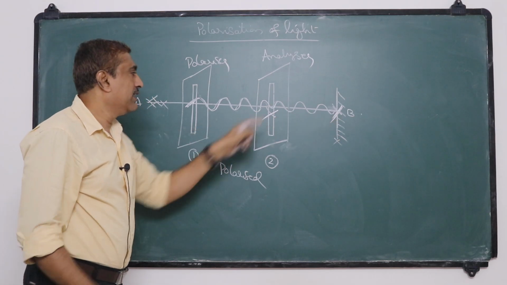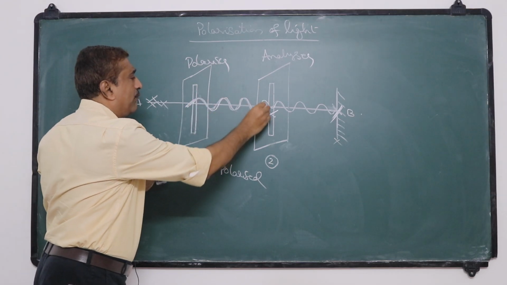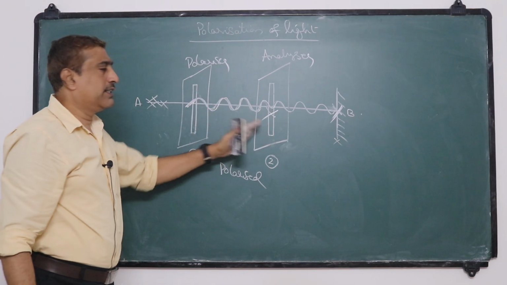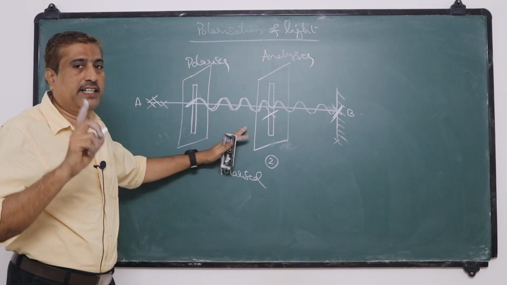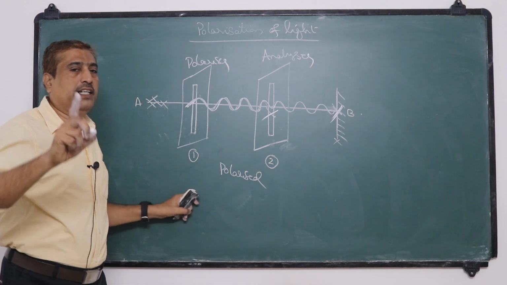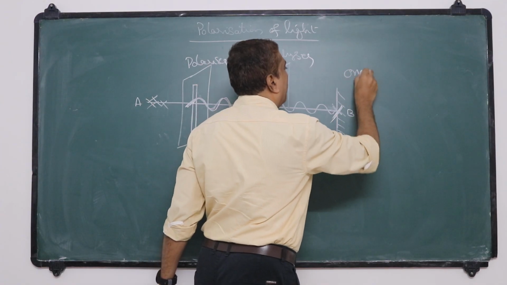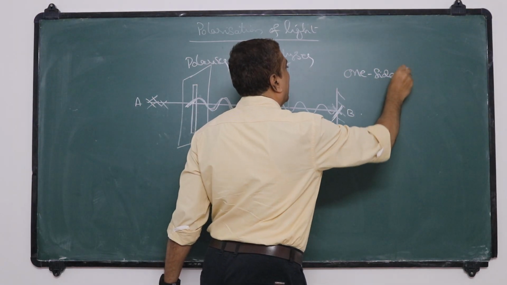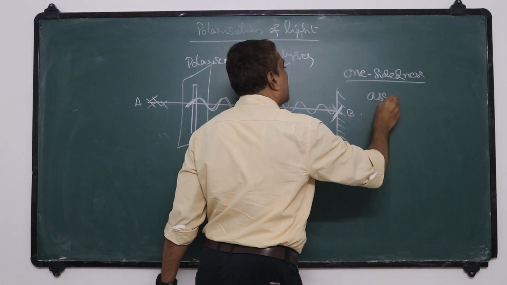That means the vibrations in between these two slits have acquired one-sidedness. This one-sidedness is called asymmetry, because vibrations are confined in a single direction. So the wave has acquired the property of one-sidedness. This is also called asymmetric.